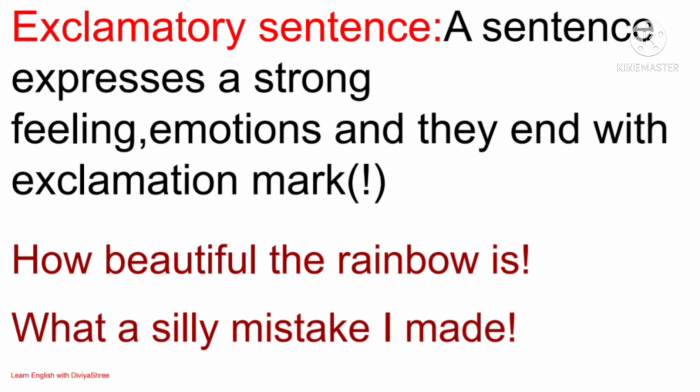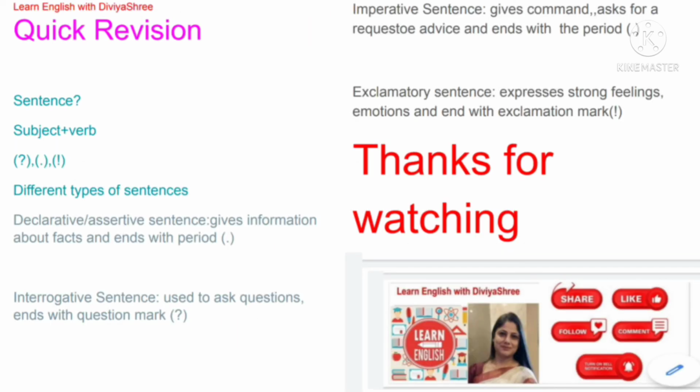All right, okay. So guys, here we have done all about sentences: what is a sentence, and types of sentences. That's all about sentences. So let's revise what we have learned in this lecture. First, we understood what a sentence is. It is a group of words with three main characteristics. What are those? First, a sentence describes a complete thought.